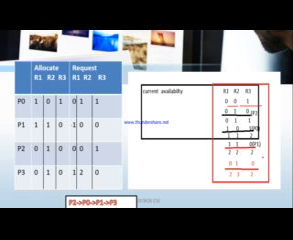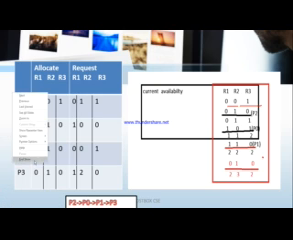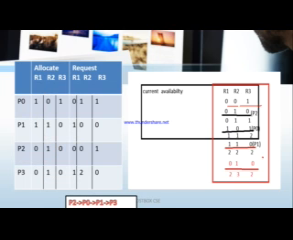Now what will happen? Can we solve the problem with this one? With the P0 process, not possible, because here it is requesting, so we need R2 1. But we don't have R2, it's not matching. P1 not possible, and P2 possible, yes, because P2 is requesting only 1 R3.